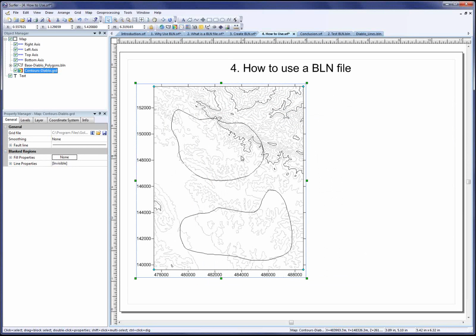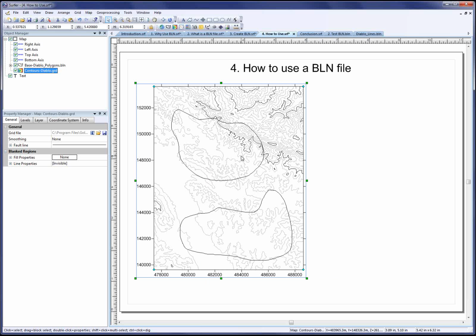Blanking a grid file, and hence the map, is a really pretty simple process once you have the grid file and the BLN file. The most common pitfalls for users when blanking are to use the wrong blanking flag value. Remember that a 0 is to blank outside the boundaries and a 1 is to blank inside the boundaries. Or the BLN file contains polylines instead of polygons.